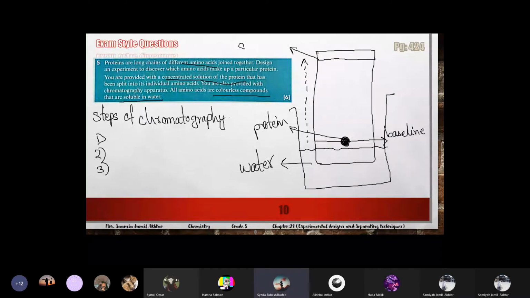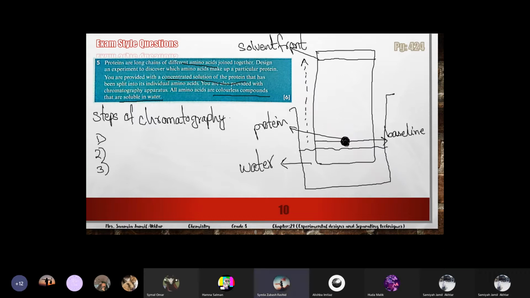Okay, mark the solvent front. Again, I'm saying that you don't have to draw the diagram, but if you draw the diagram, it's your choice. Otherwise, it's not written that you have to draw the diagram. Write the steps. So mark the solvent front. Till now, you cannot see any of the spots because it is mentioned in the question that these amino acids are colorless compounds. So till now, you cannot see anything.